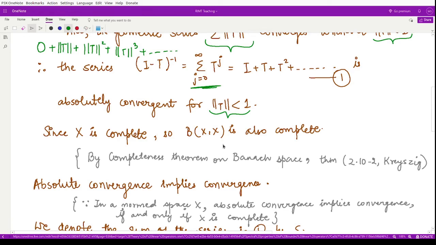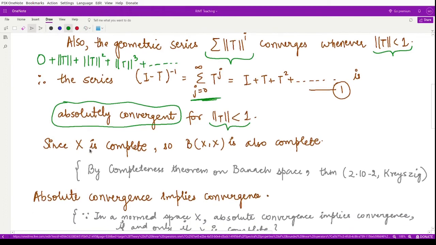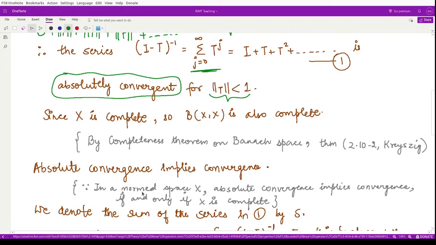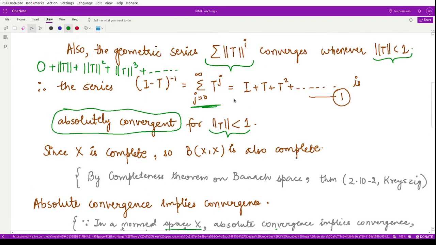We also have the result that absolute convergence implies convergence whenever we are talking about a normed space which is complete. Therefore the series given by equation 1, which earlier was absolutely convergent, is now a convergent series.